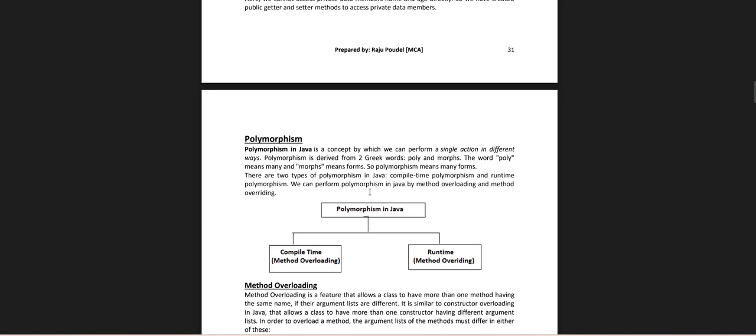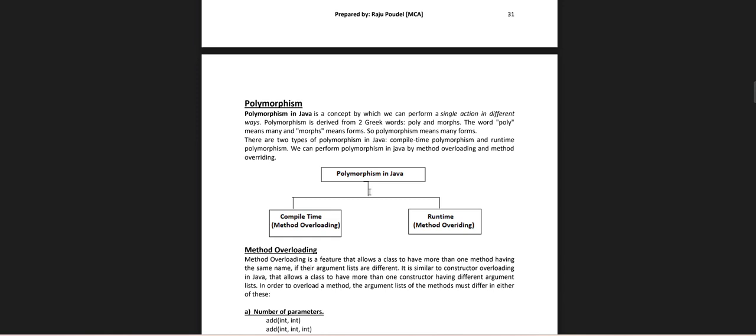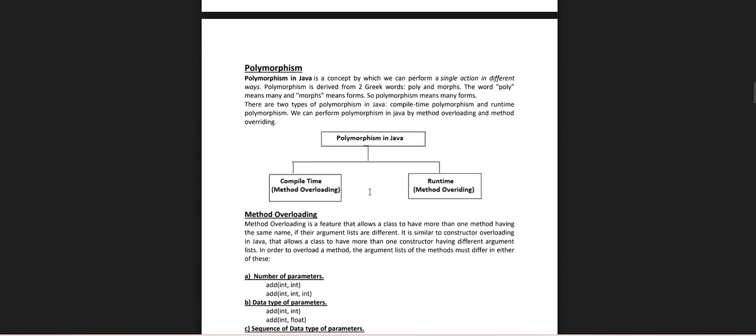We can perform polymorphism in Java by method overloading and method overriding. Compile-time polymorphism is method overloading, and runtime polymorphism is method overriding. Method overloading is a feature that allows a class to have more than one method having the same name, with their argument lists being different.